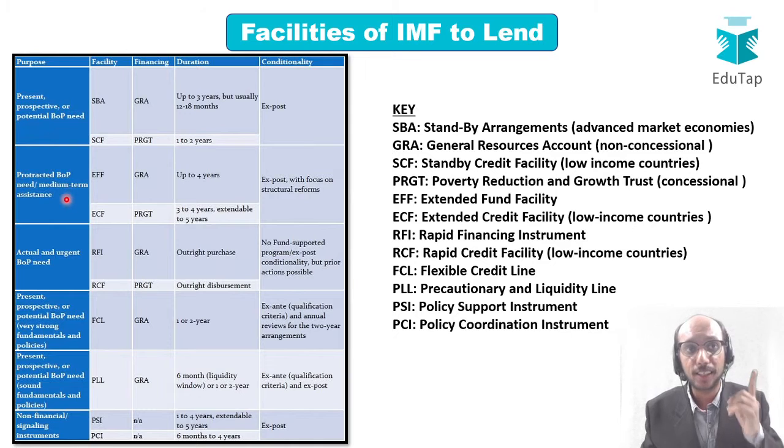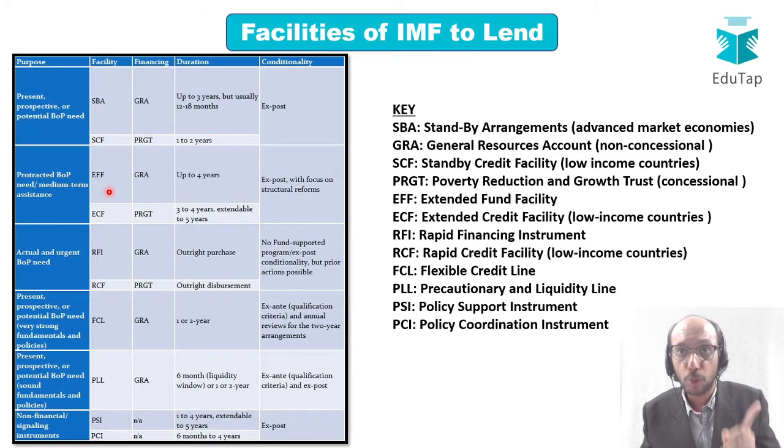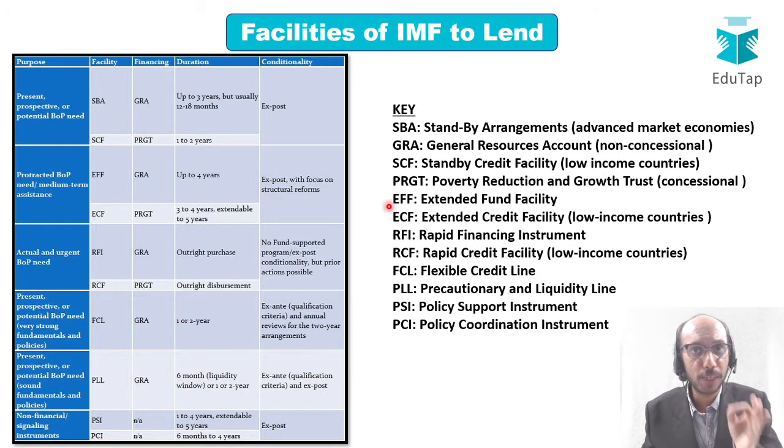Let us say that a country is facing protracted balance of payment need, medium term required. That country can be helped through extended fund facility through the general resources account, or it can be helped through extended credit facility through the Poverty Reduction and Growth Trust. So if it is a low income country, it will be helped through ECF. If it is not a low income country, it will be helped through EFF. Similarly, if it is a low income country, in this case it will be helped through SCF, and if it is not a low income country, then it will be helped through SBA.